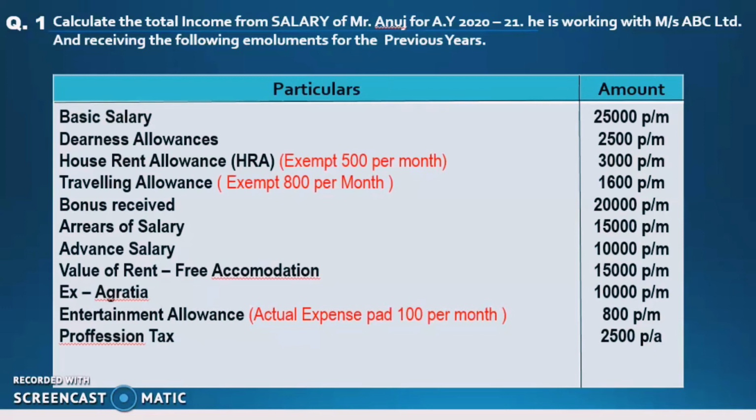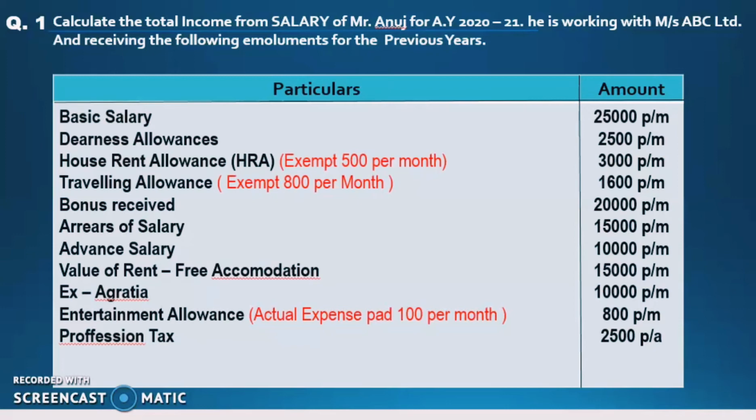Coming to the pro forma, Mr. Anuj is getting basic salary of 25,000 per month and dearness allowance of 2,500 per month.